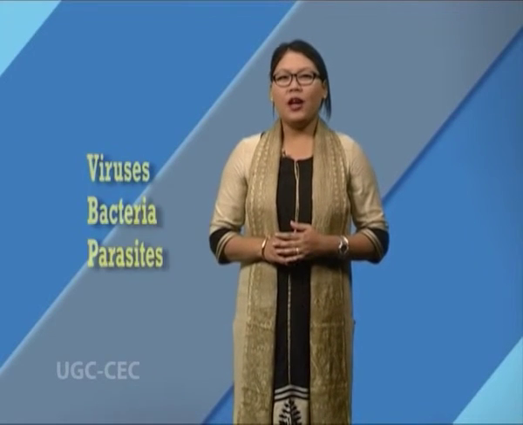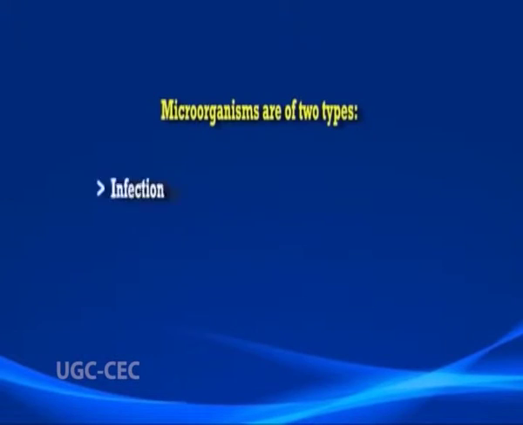Today we will be discussing foodborne infection and intoxication. Pathogens that cause foodborne illness are classified into three categories: viruses, bacteria and parasites. These foodborne diseases, which are caused by pathogenic microorganisms, are of two types, infection and intoxication.